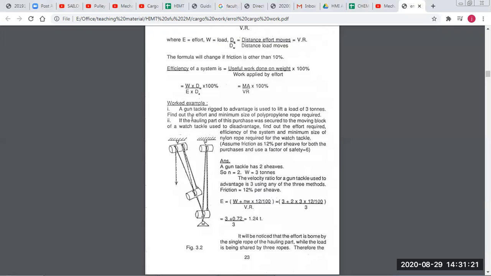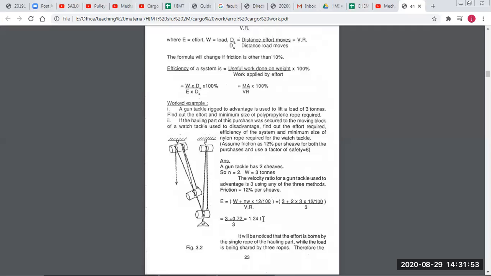So what we have to find? We have to find the effort and minimum size of rope. First we will find effort. Effort is equal to, we saw the formula, W plus NW into 10%. So here we have 12%, so 12 by 100 upon velocity ratio. So W is 3 and N is equal to 2 into 12 by 100, and velocity ratio is N plus 1, so 3.